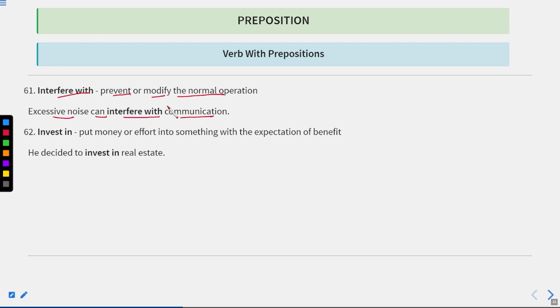Invest in means put money or effort into something with an expectation of benefit. It means if you are investing in something, you can invest your money, you can invest your time, you can invest your efforts in something which will make you success, or which will give you the profits. He decided to invest in real estate. Real estate is the business related to property.